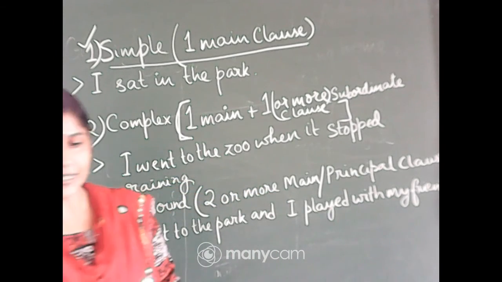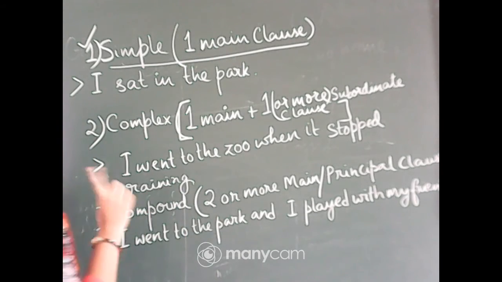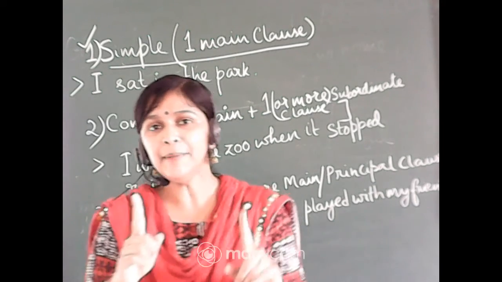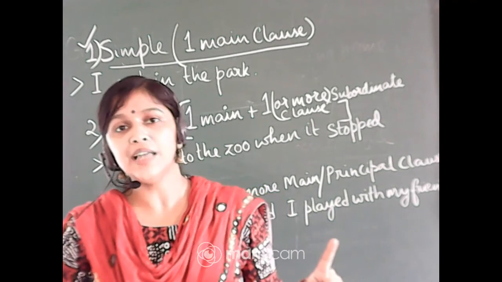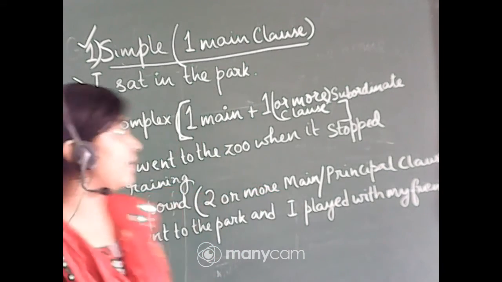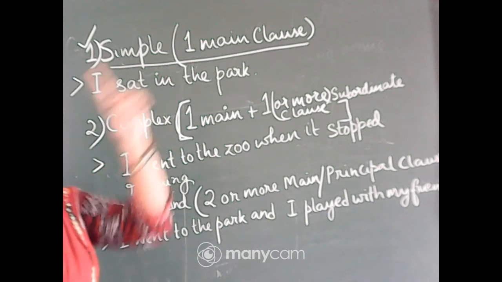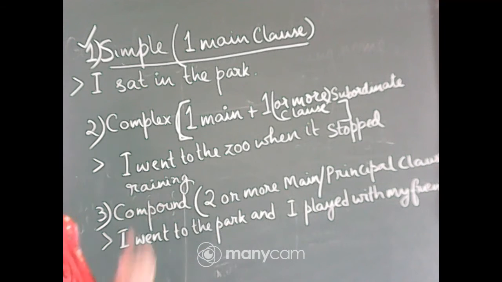For a simple sentence, you just have to use one main clause. Main clause, principal clause, independent clause, same thing. Okay, they mean the same. So, for a simple sentence, only one main clause will be there. Sentences like, I sat in the park, I went to school, me and my friend went to see the movies. Simple sentences contain only one main clause, only one finite verb.